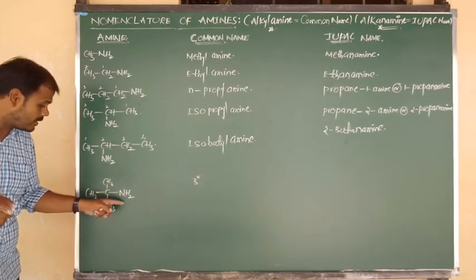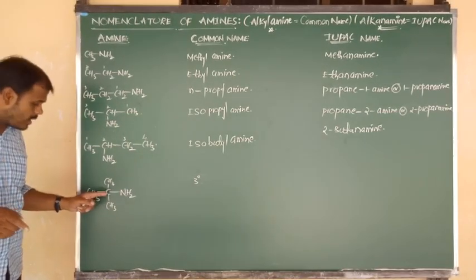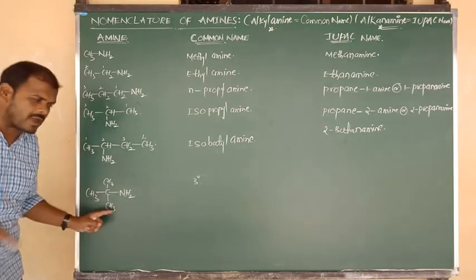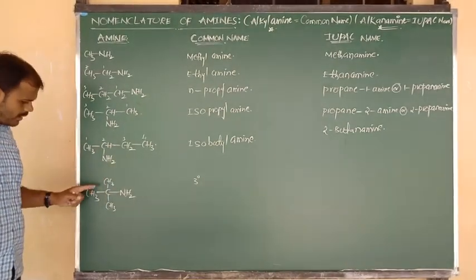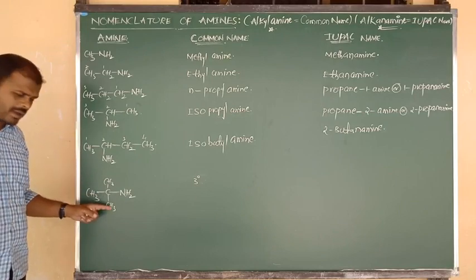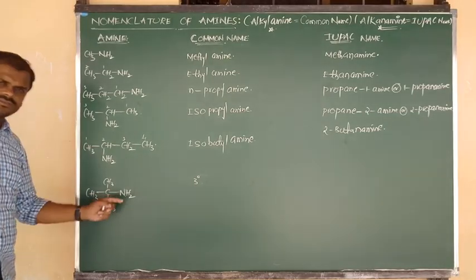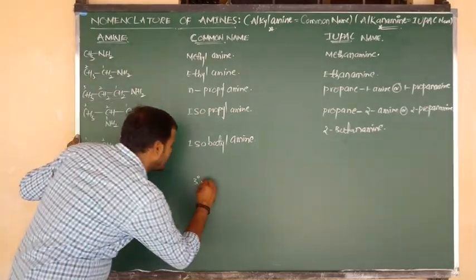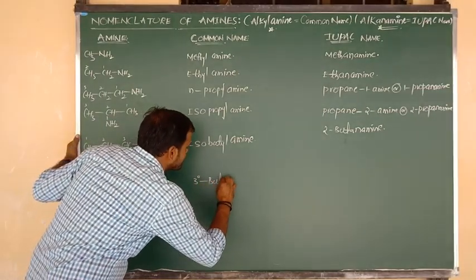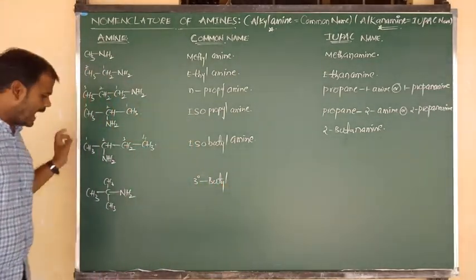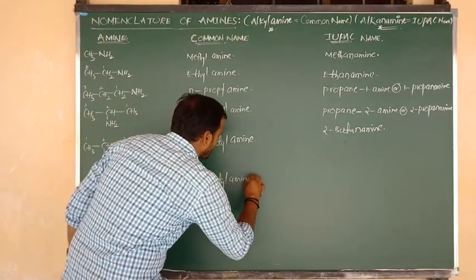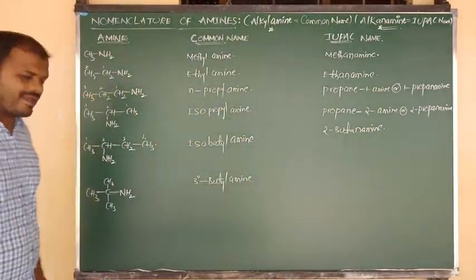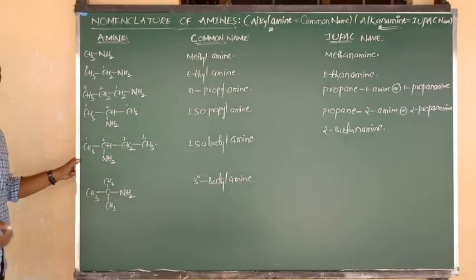But what happened here? Nitrogen is connected to a carbon, and that carbon is connected to 3 other carbons. That means tertiary. So 1 carbon methyl, 2 carbons ethyl, 3 carbons propyl, another carbon 4. 4 means we can write butyl. Which butyl? Tertiary butyl. And the functional group is nothing but the amine. Okay, right. So what will be its IUPAC name?